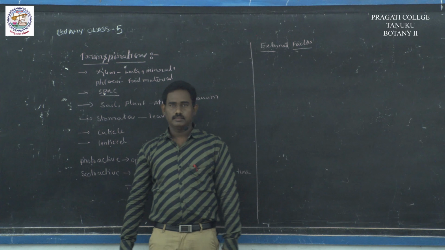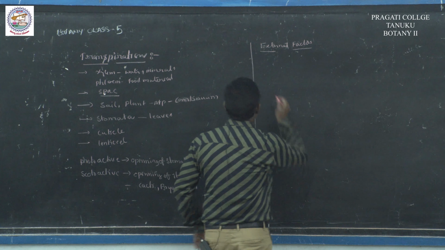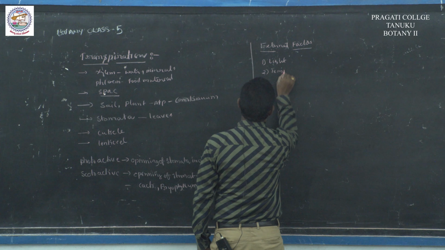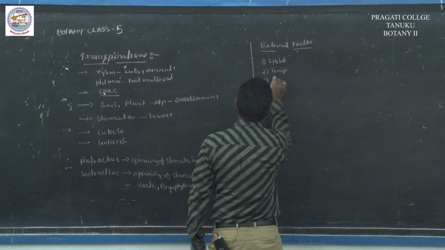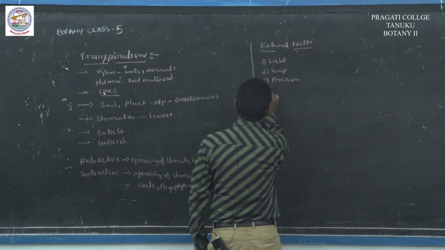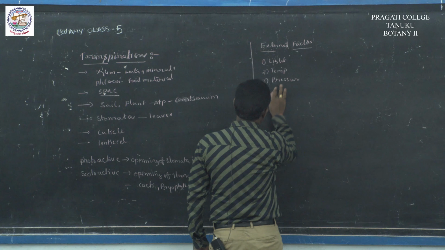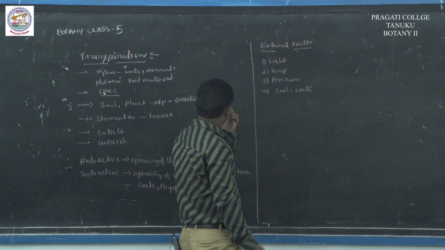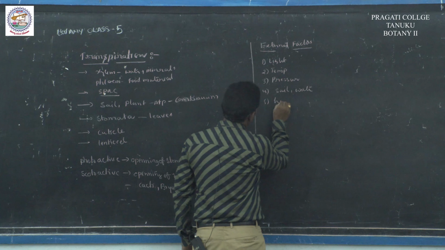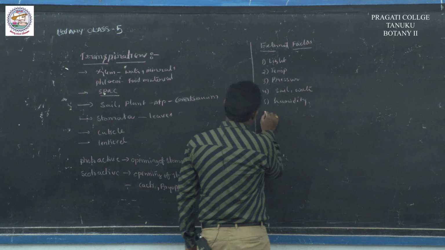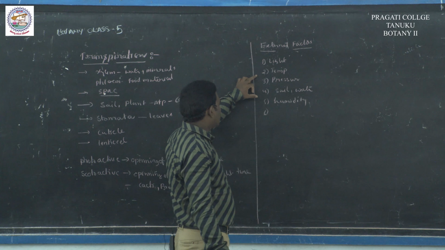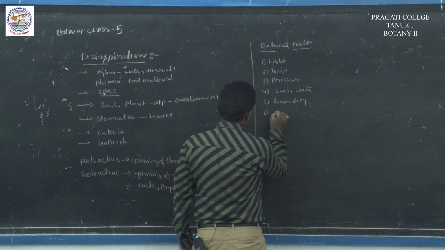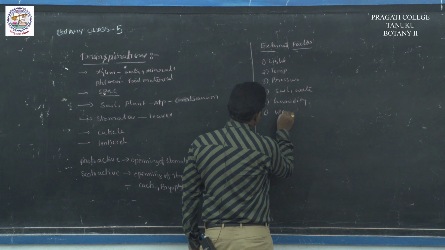External factors are light, temperature, pressure, availability of soil water, humidity, and wind velocity.